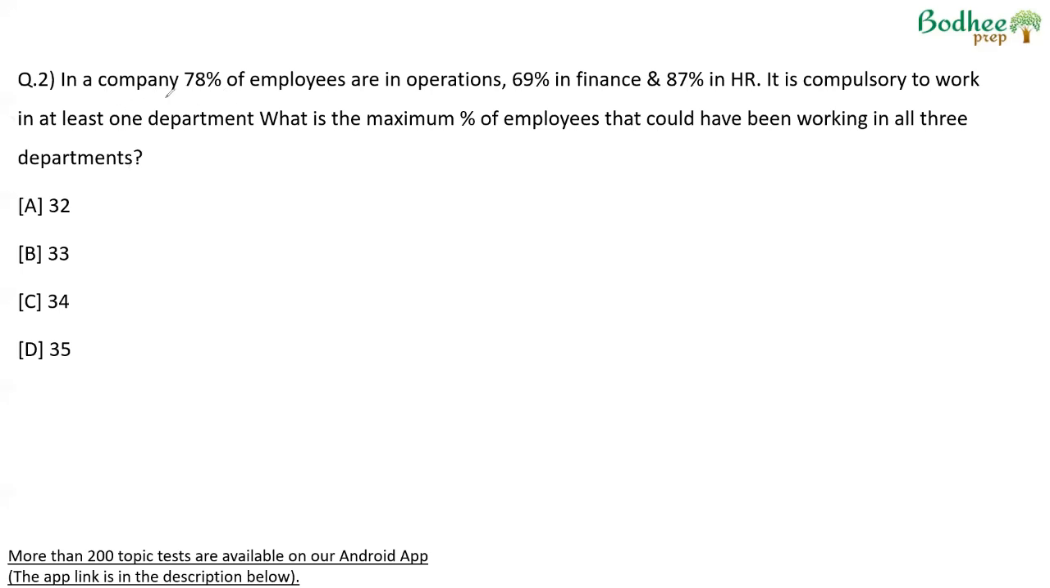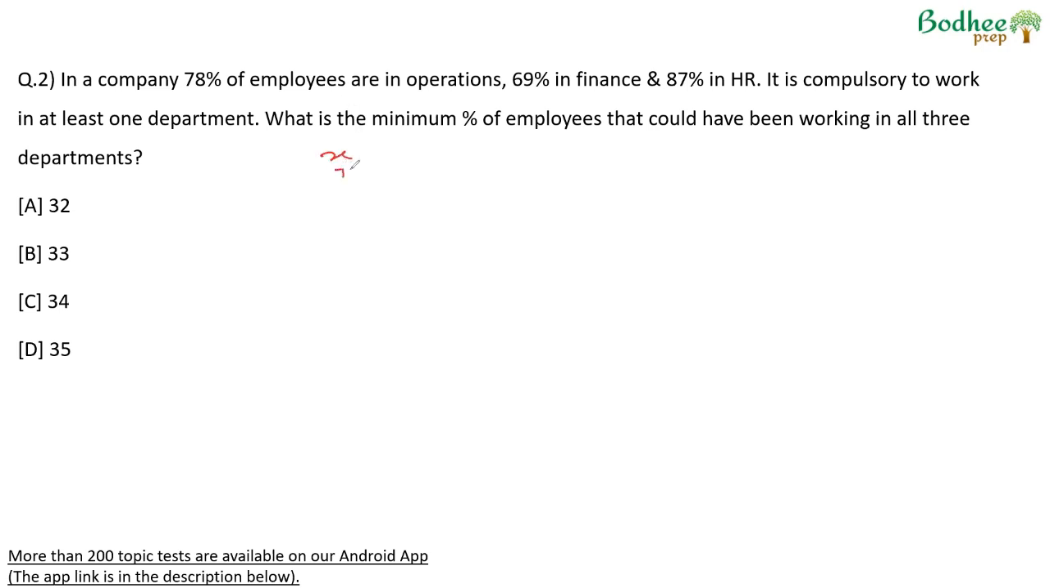Again, this is a follow-up of the previous question. In a company, 78% of employees are in operations, 69 finance, 87 HR. It is compulsory to work in at least one department. What is the minimum percentage of employees that could have been working in all 3?